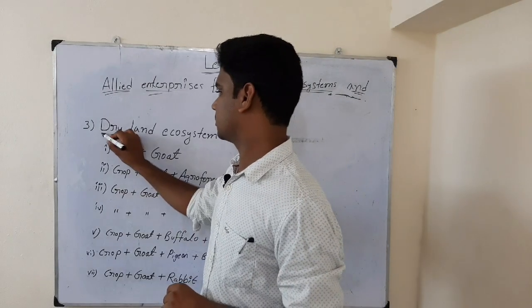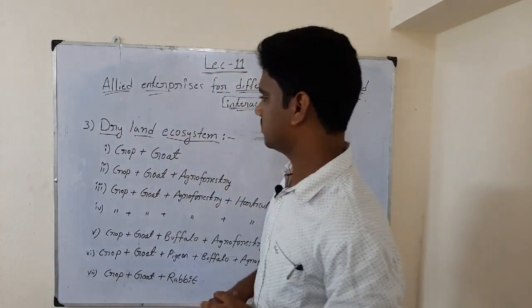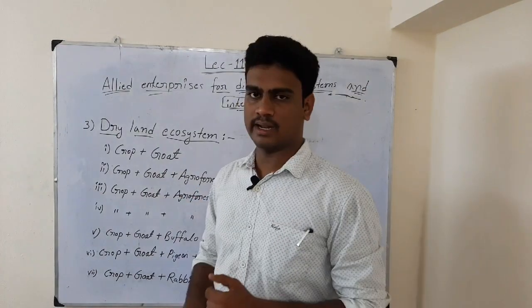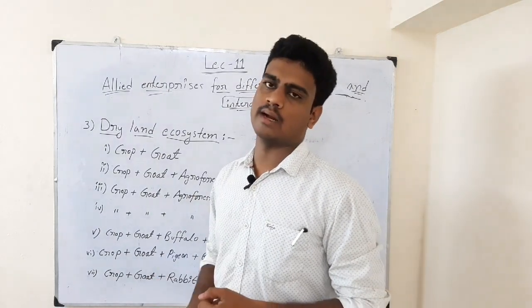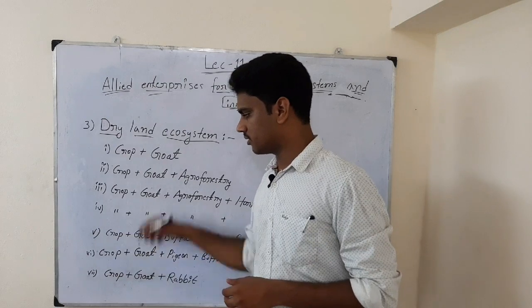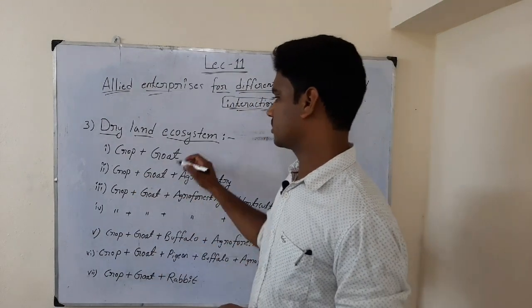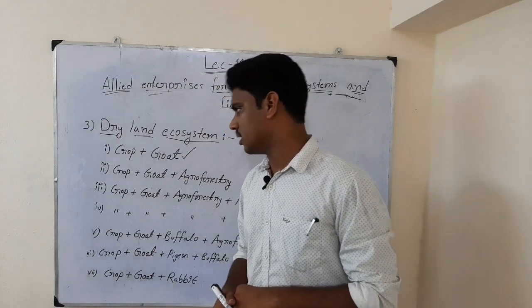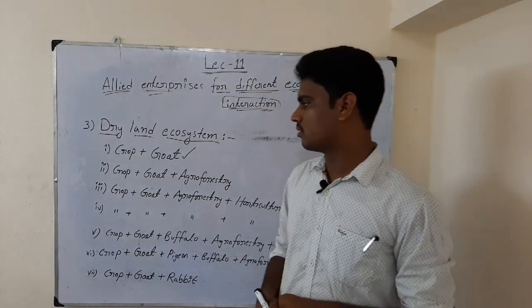The last one is dryland ecosystem. In the last two types we have seen wetland ecosystem and gardenland ecosystem, and the last one is dryland ecosystem. In this also 7 models are there. The first one is crop plus goat, that means raising of crop and along with that rearing of goat.